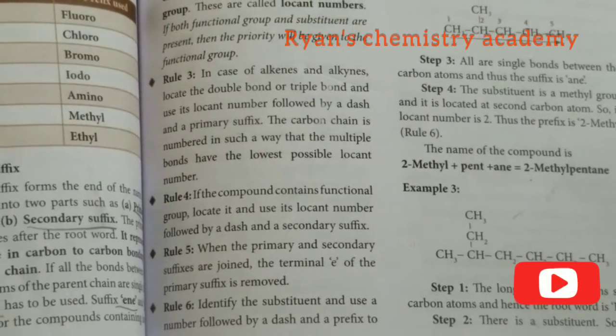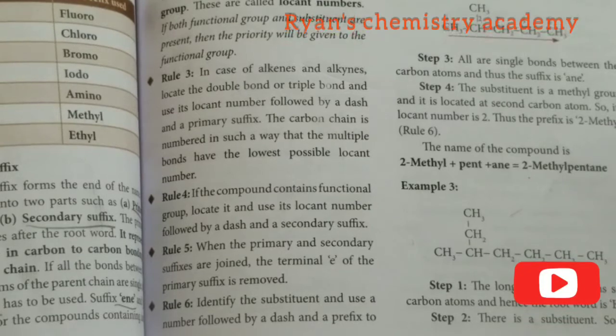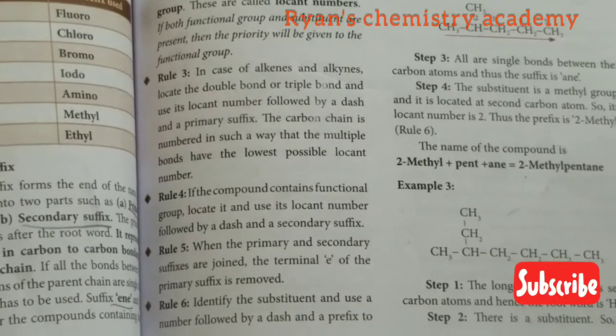The number is very important, and the ending depends on the functional group.